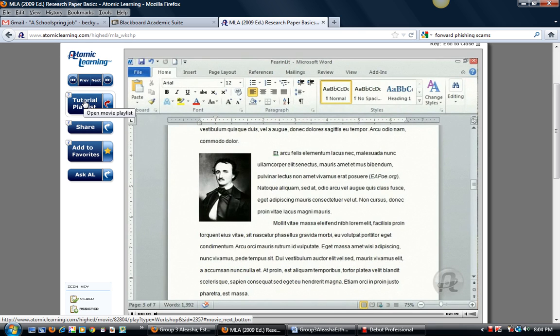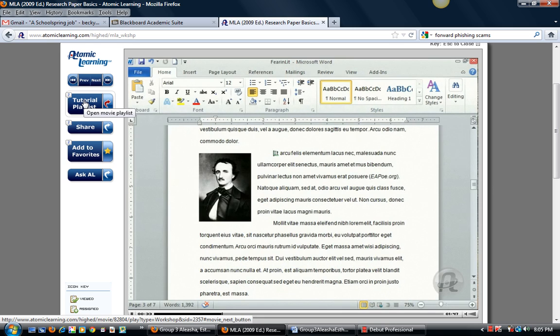If you incorporate a table or figure into your paper, you need to not only use a citation on the Works Cited page, but you also need to do an in-text citation. Here's how it works. Each image needs a label, a number, a caption, and source information. A label will be either Figure 1, FIG period 1, or Table 1. The next image will then be Figure 2, or Table 2, and so on. The caption will be the image's title.